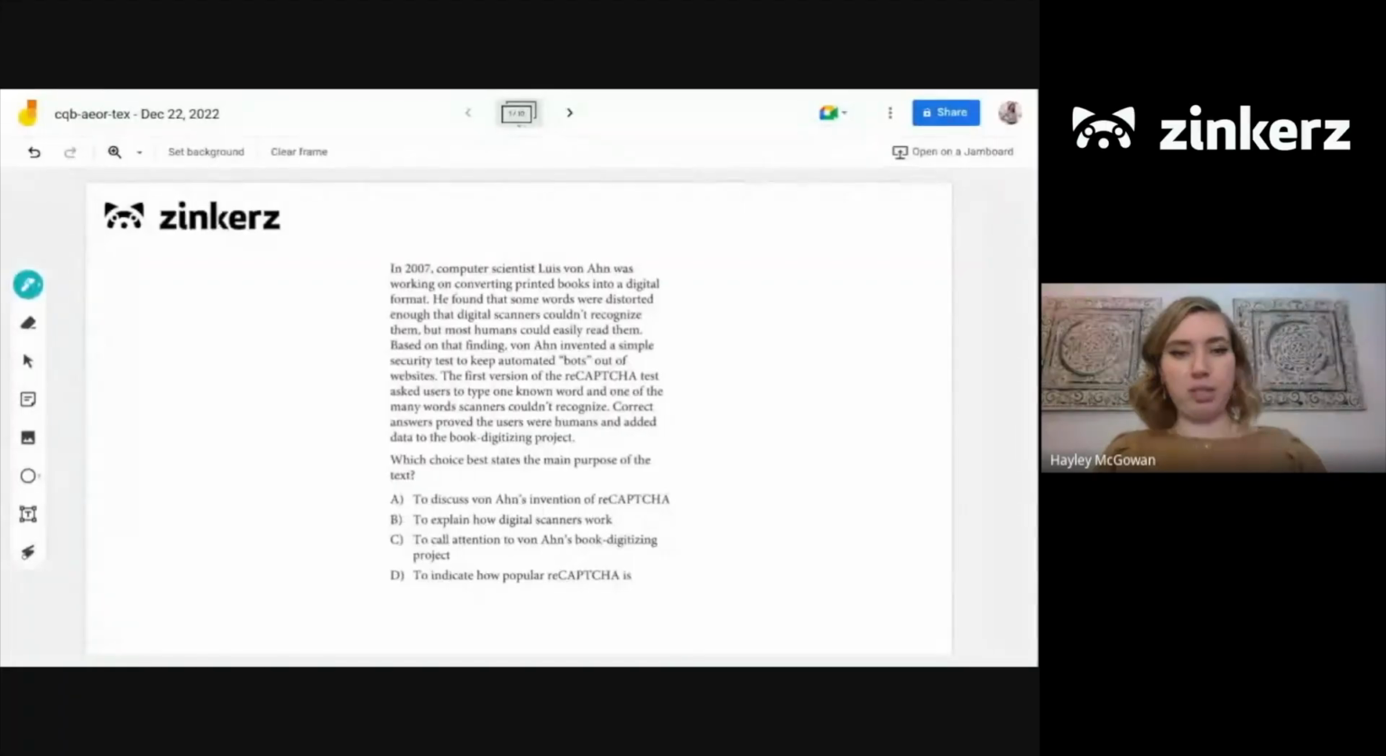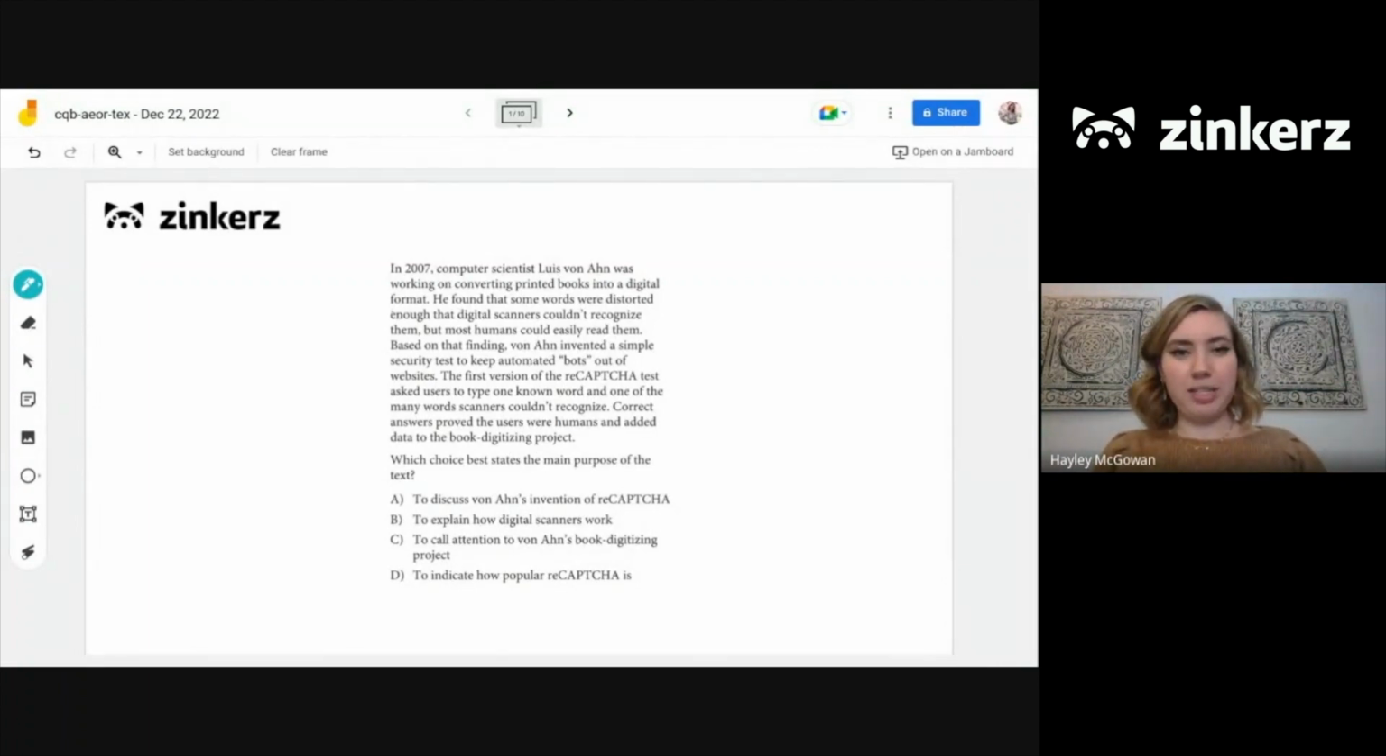We also want to make sure that whichever choice we choose, everything included in it is supported by the text. So we don't want to choose anything that has details that aren't supported by the text. So let's see what we can pick out here. We have our question: which choice best states the main purpose of the text? Let's see what we can pick out from this passage.